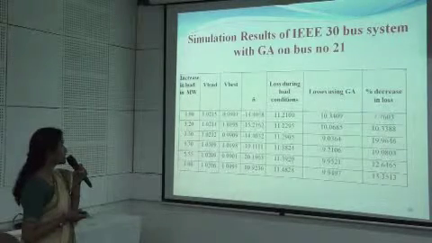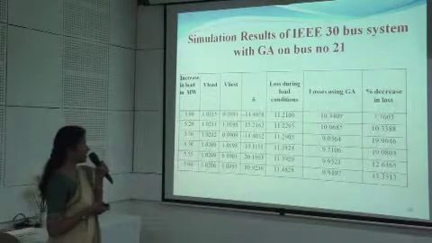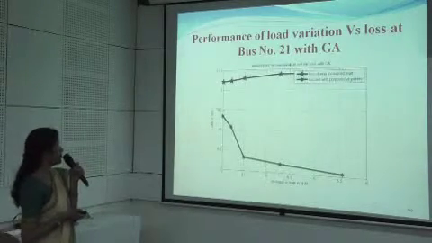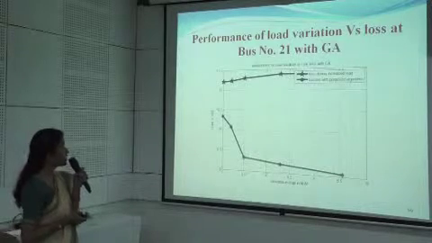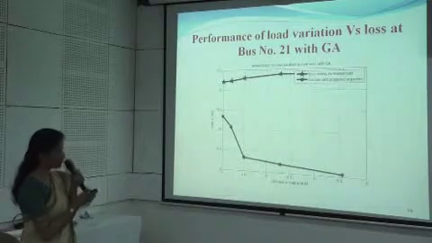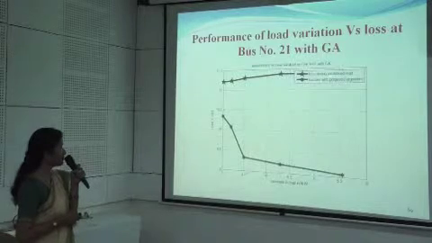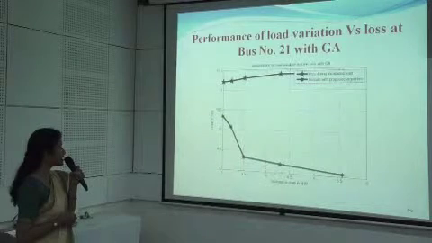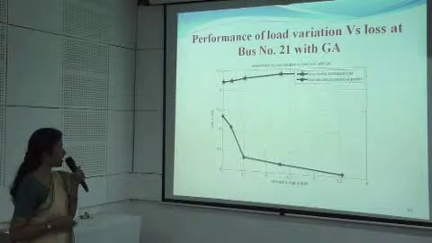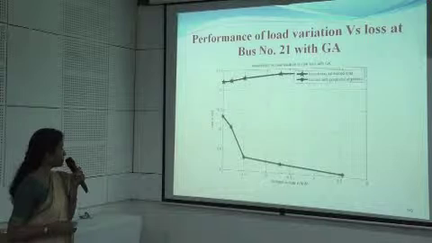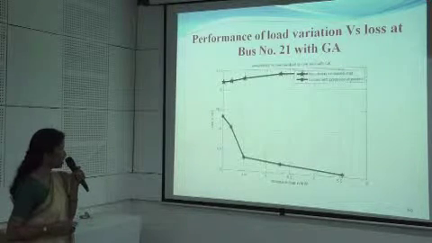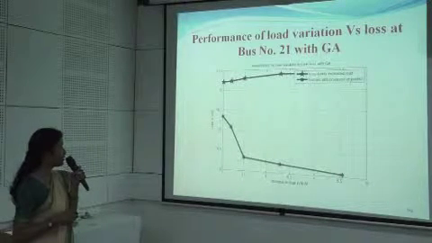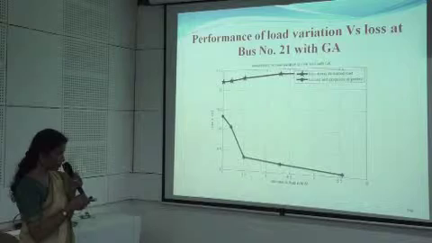Yeah, so these are the results for when the bus number 21 has been subjected to the variable load condition using that of the GA. So we find the performance of the variation in the loss at bus number 21 with GA. So it has been observed that during this increased load condition, these losses have been reduced using the proposed algorithm using GA, to approximately 9 megawatt. In all, the same would have been approximately 11.5 without implementation of the UPFC.